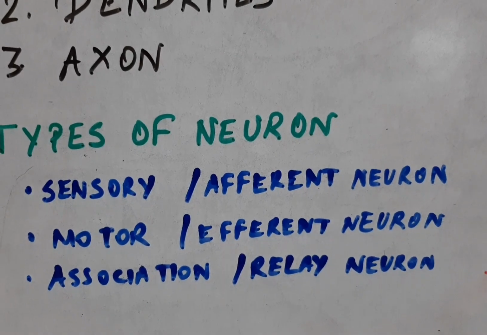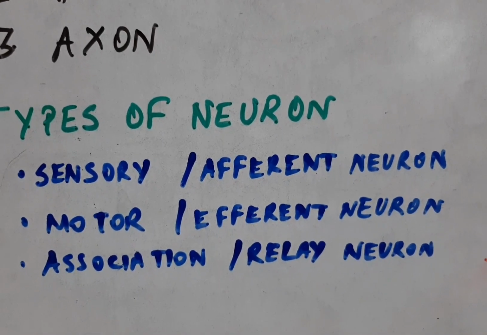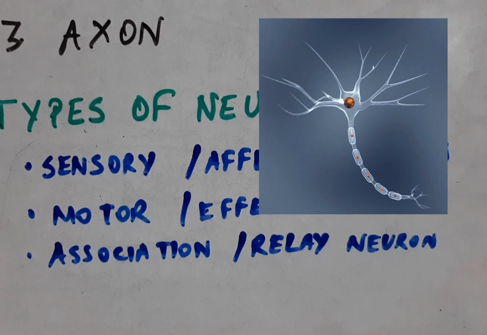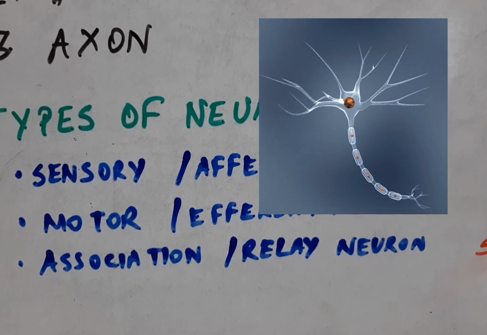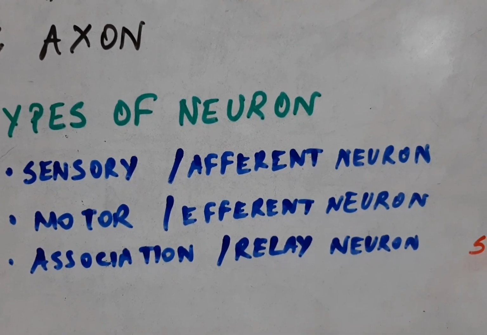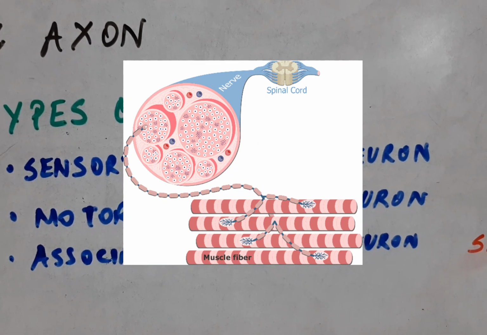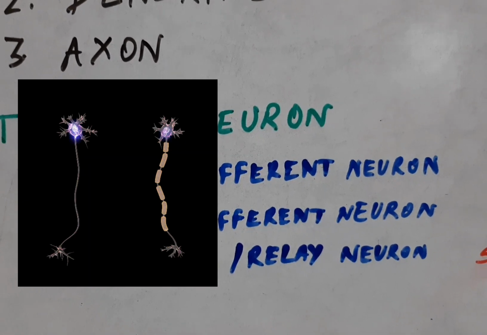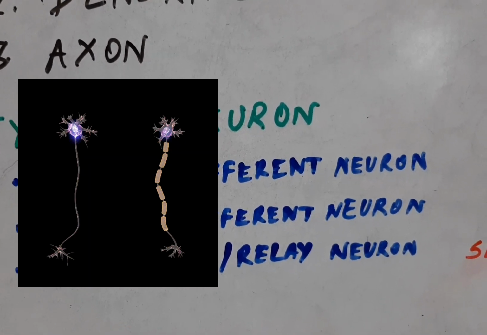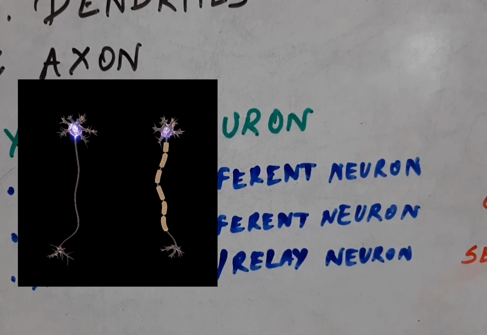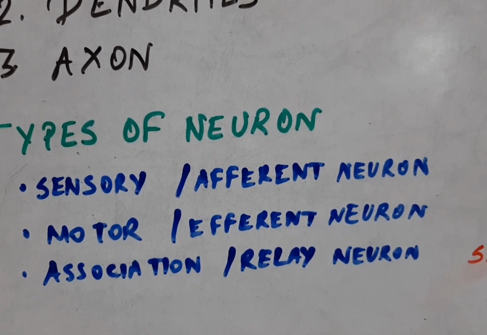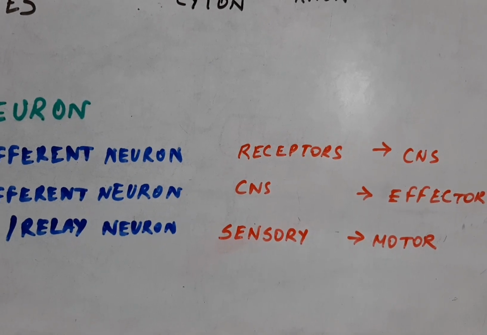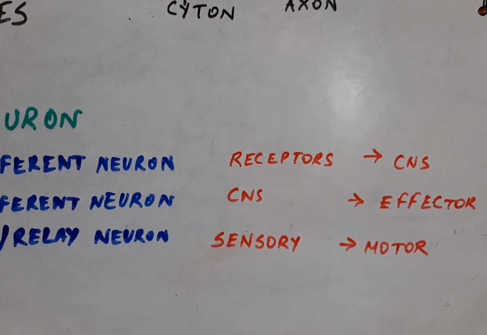Let me tell you about the types of neuron. There are three main types of neuron: the sensory neuron, which is also known as the afferent neuron, the motor neuron, which is also known as the efferent neuron, and finally the association neuron, which is also known as interneuron or relay neuron. That is the third type of neuron. Now let's see the direction of transmission of nerve impulse.